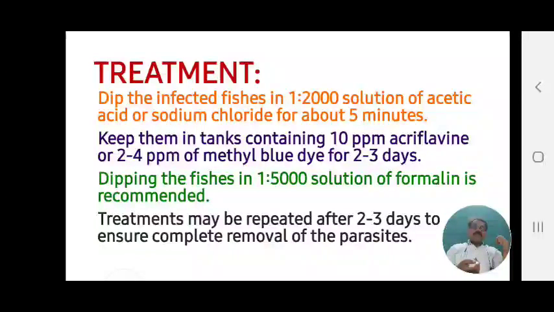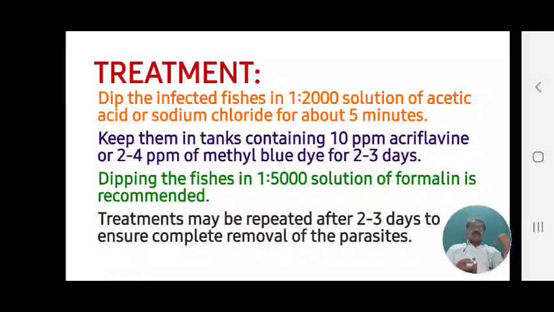Dip the infected fishes in 1:2000 solution of acetic acid. First treatment क्या है? Dip the infected fishes in 1:2000 solution of acetic acid. Those fishes affected by Gyrodactylus should be dipped.